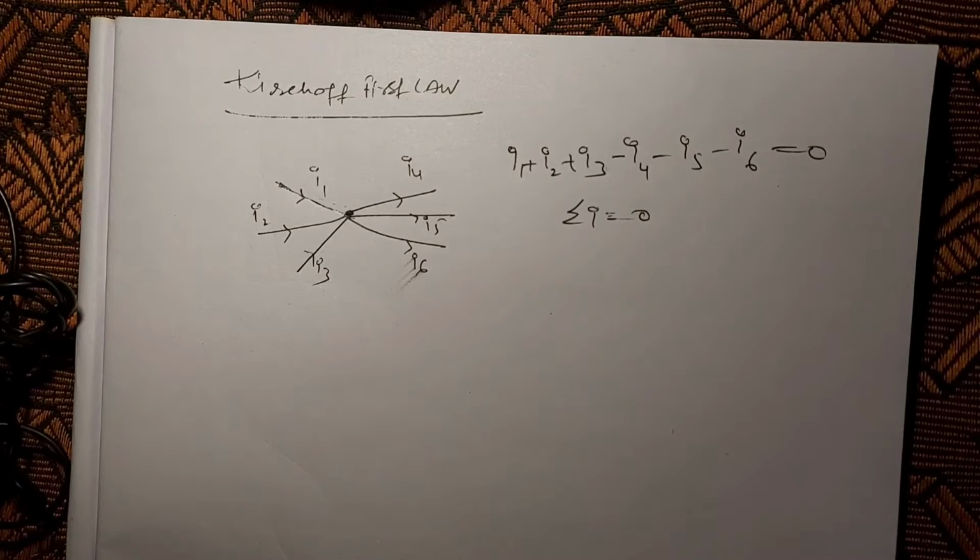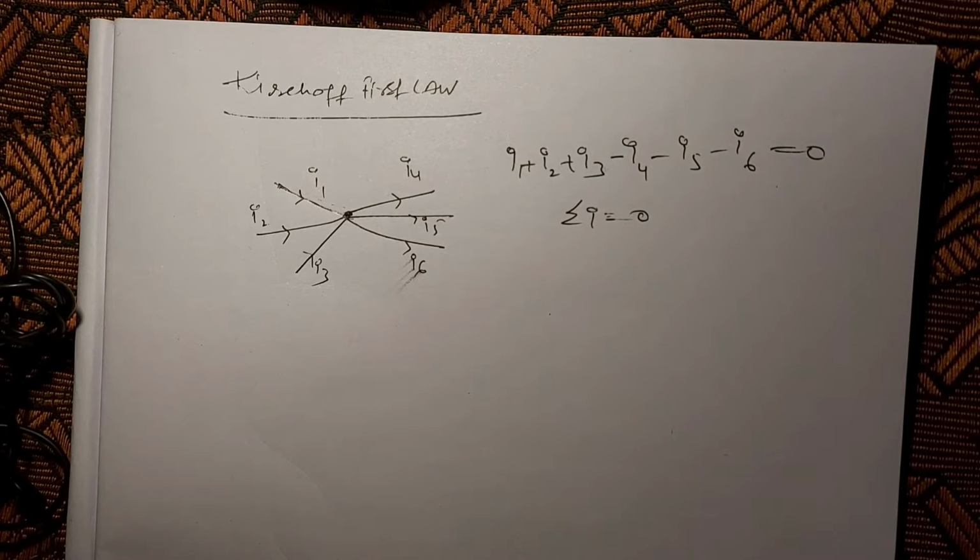This law, what we call Kirchhoff first law, is only valid for junctions. And also this law obeys the law of conservation of charge.